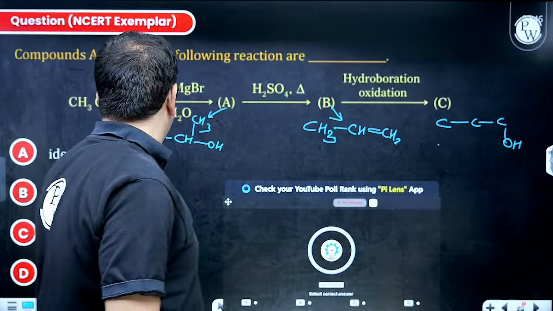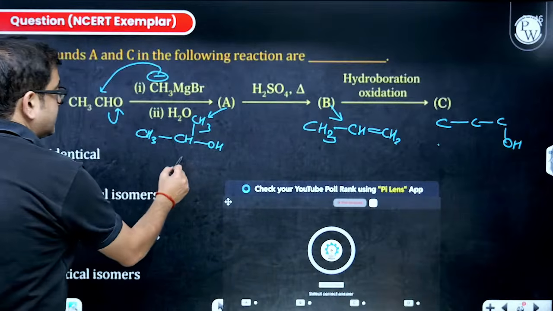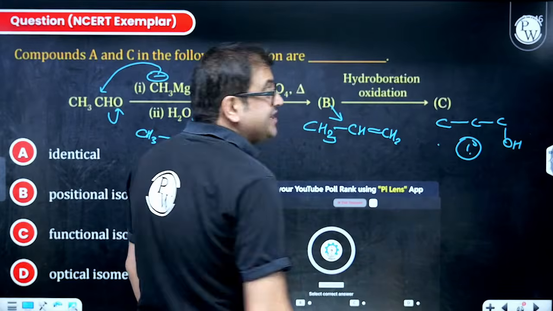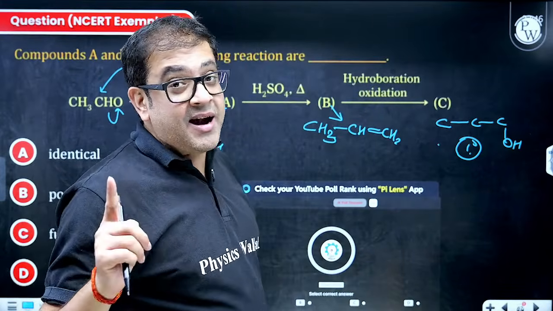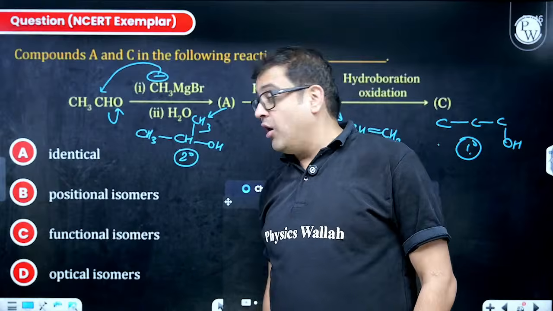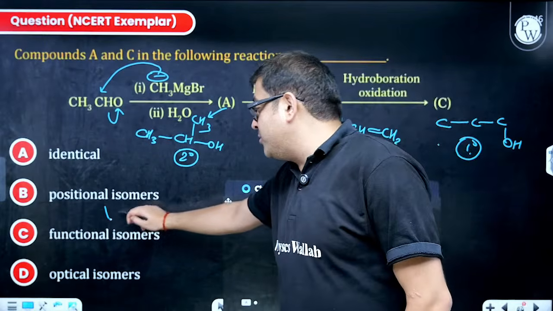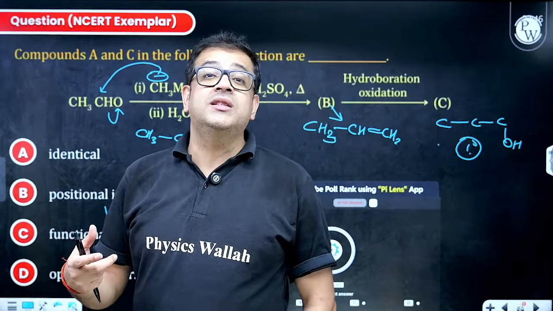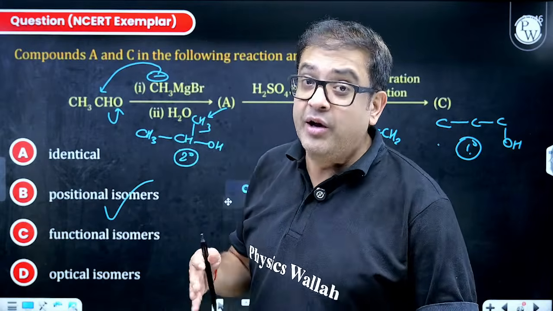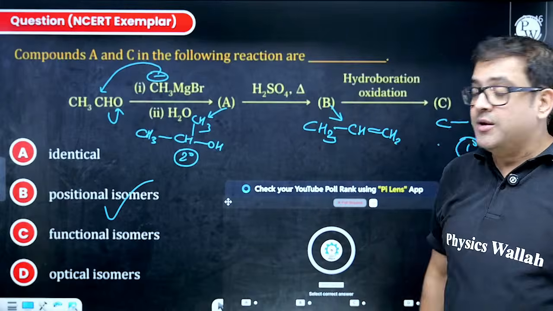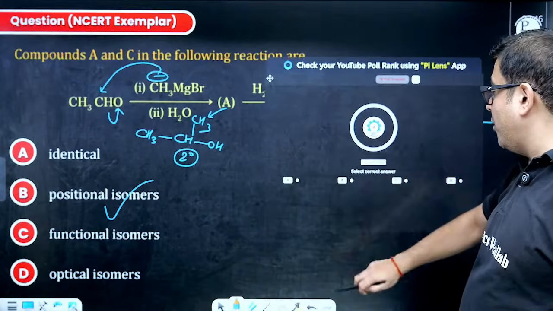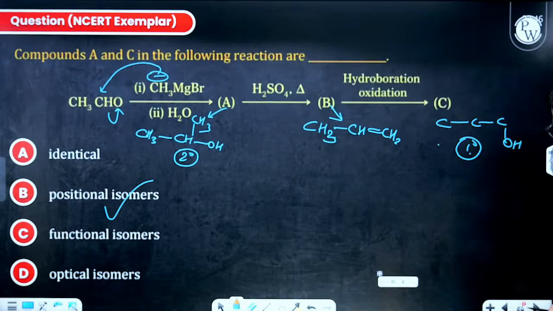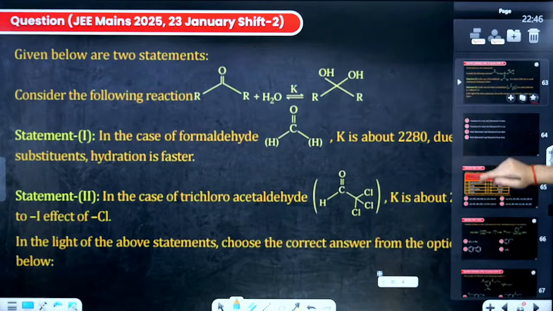Now you have to give the relation between A and C. So this is a 2 degree alcohol, that is a 1 degree alcohol. That means they are position isomers, sir, because degree matters for amines, not for alcohols. If the degree changes, then for amines the property changes, not for alcohols. So for alcohols it is just positional isomers. That means option B. 64%, could be more, but I hope everybody got it now.